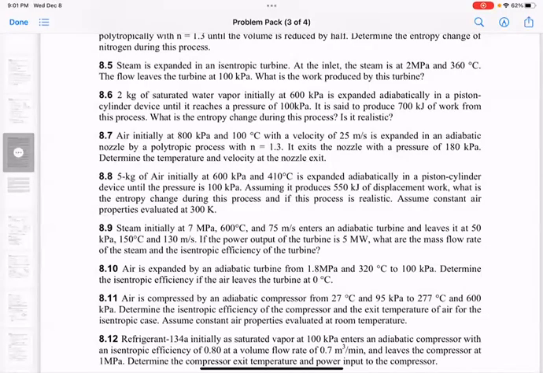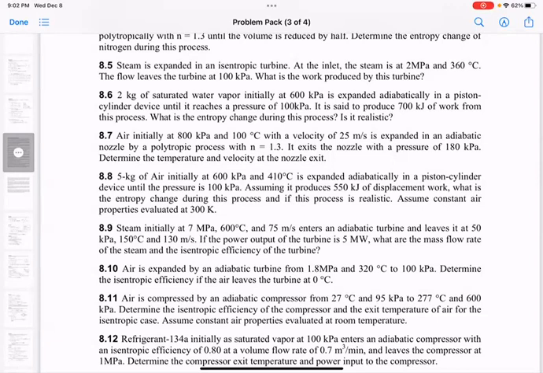So next we'll do question 8.8. 5 kilograms of air initially at 600 kilopascals and 410 degrees Celsius is expanded adiabatically in a piston cylinder device until the pressure is 100 kilopascals. Assuming it produces 550 kilojoules of displacement work, what is the entropy change during this process? And is this process realistic? Assume constant air properties evaluated at 300 Kelvin.